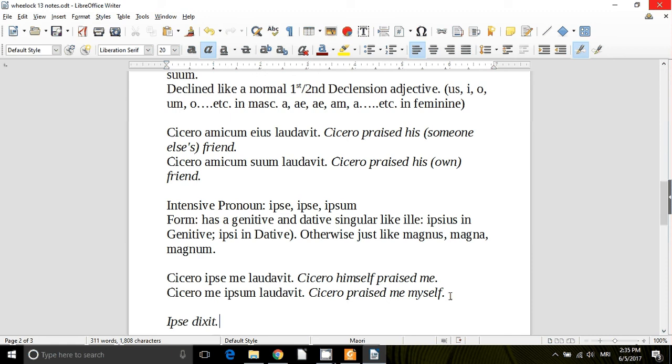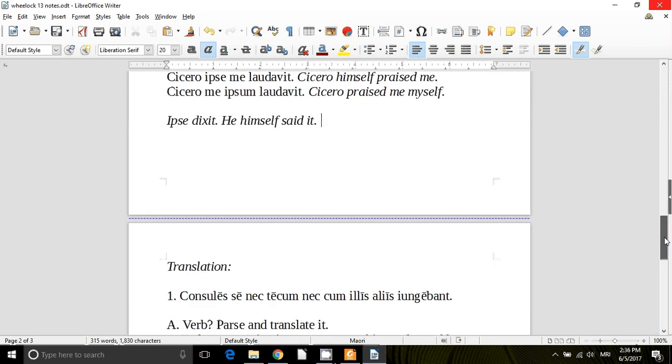It's not as common as other Latin phrases like etc. But ipse dixit means he himself said it, and it's quoting an authority. So if you're talking about baseball and what Abner Doubleday, the inventor of baseball, had to say about throwing balls and strikes, you could say, well, the ipse dixit is whatever the man himself says, whatever the case may be.